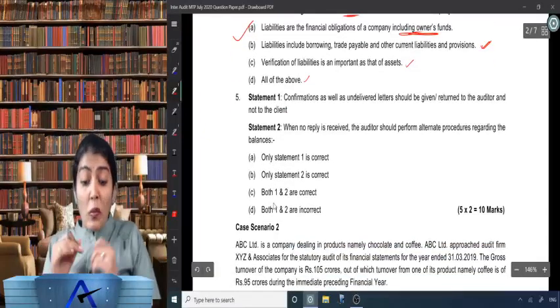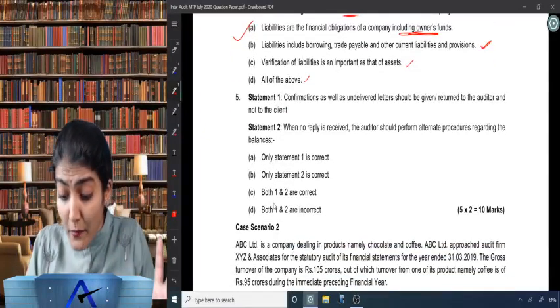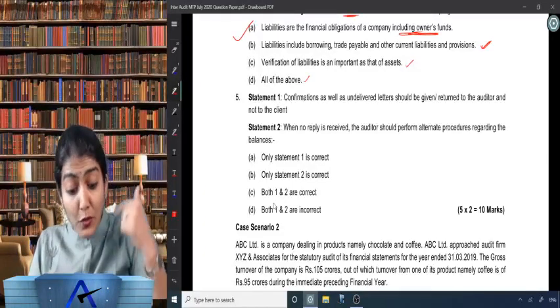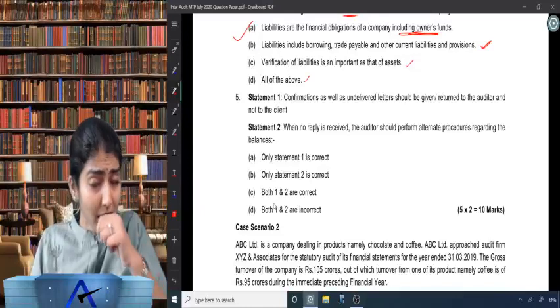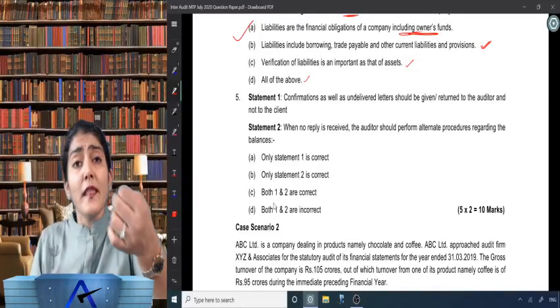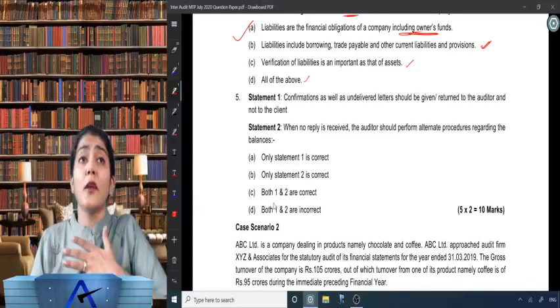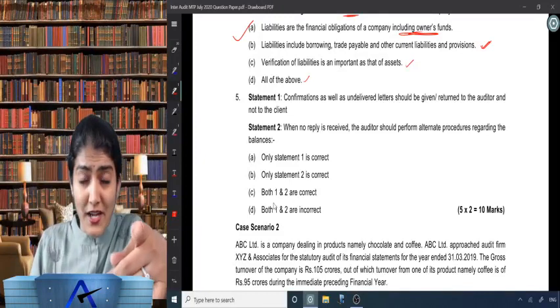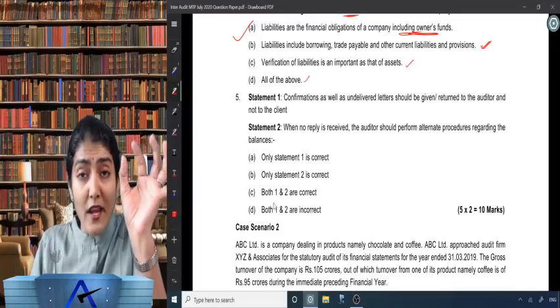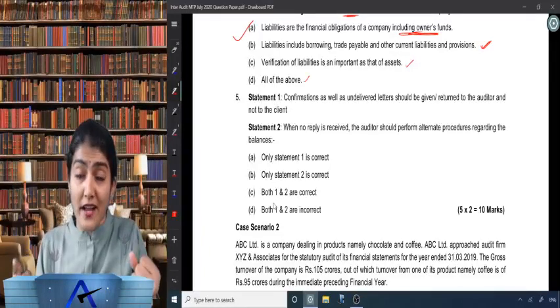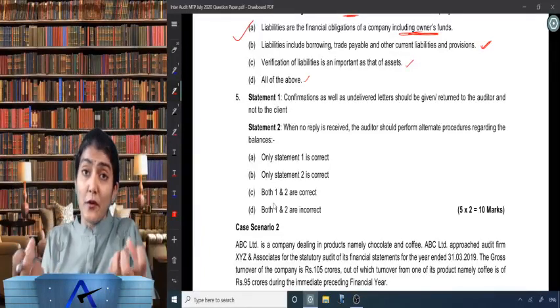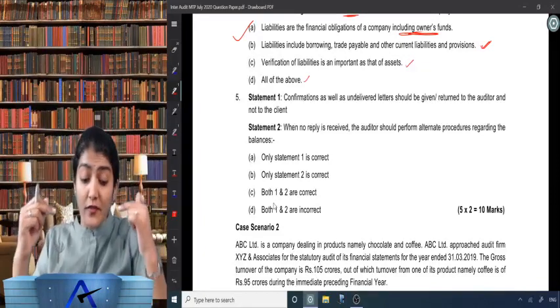Right, fifth one. Confirmations as well as undelivered letters should be given return to the auditor and not to the client. Correct. Why? Because the entire control over the confirmation process should be of the auditor and not of the client. Right, the entire control over the confirmation process, the external confirmations is what we call it as, so the entire control should be of the auditor and not of the client.